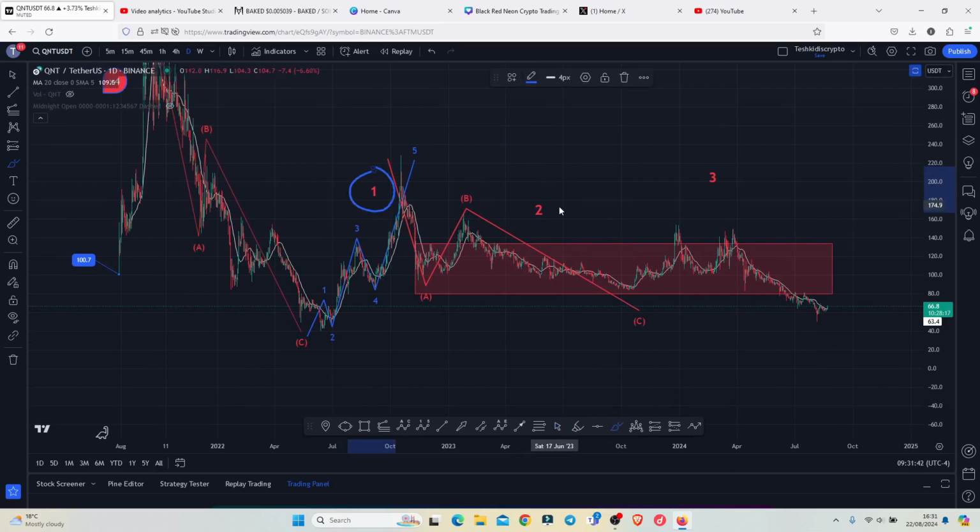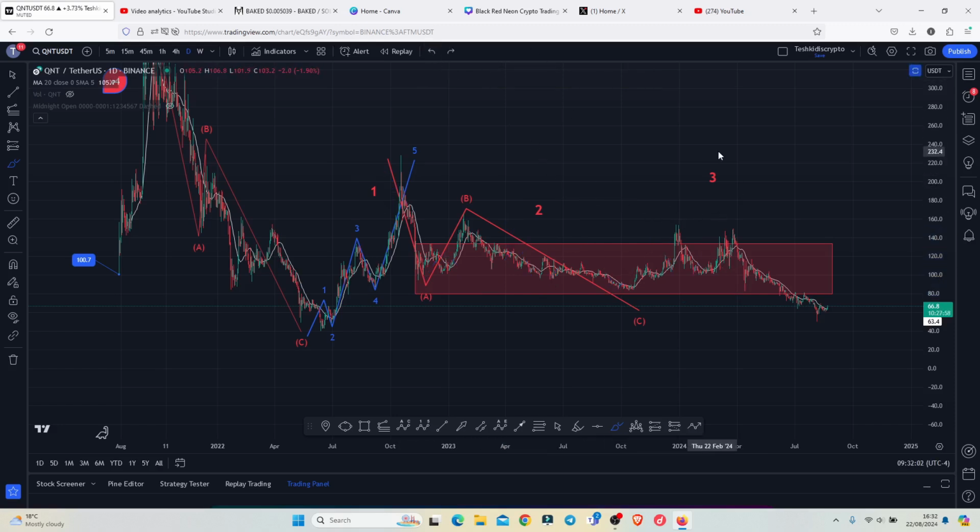Then we started a bit of a pullback in the formation of a larger Beij count 2 into the minimum target areas for the second wave, highlighted on the charts using this red target area, which is an area that we fully maximized. And there are high chances that we now have a low in place for the second wave,